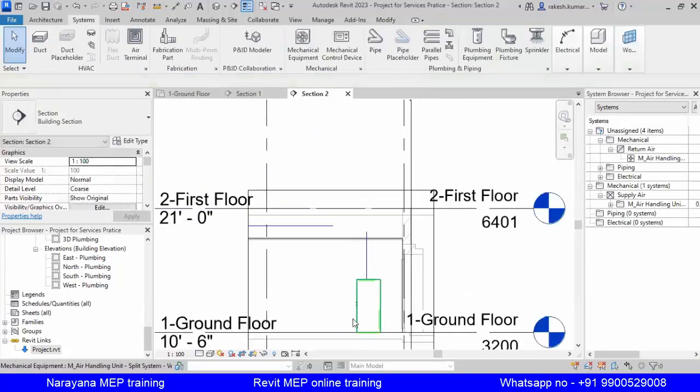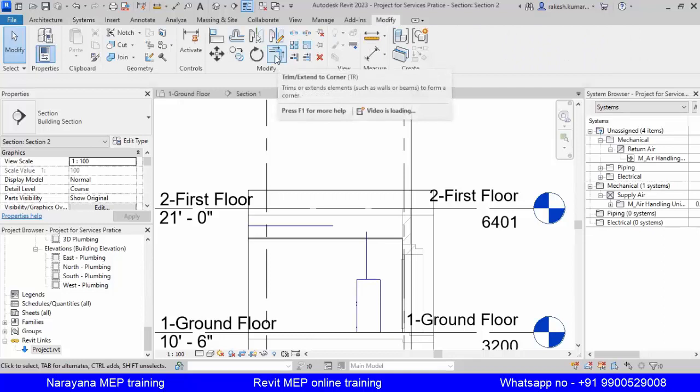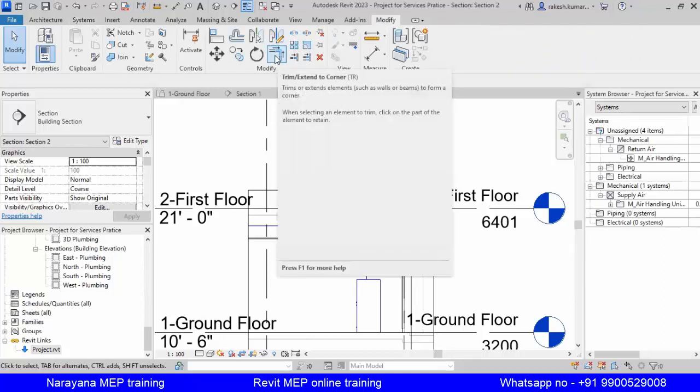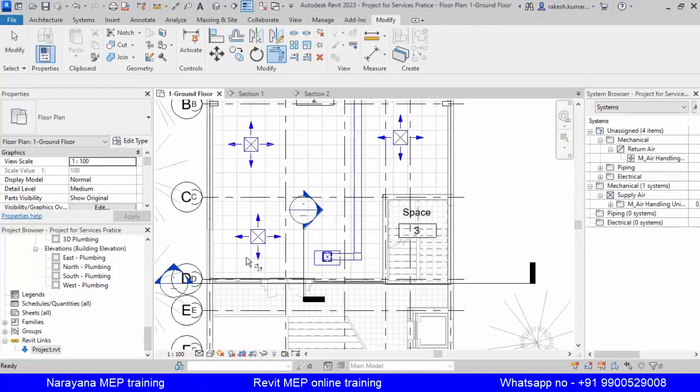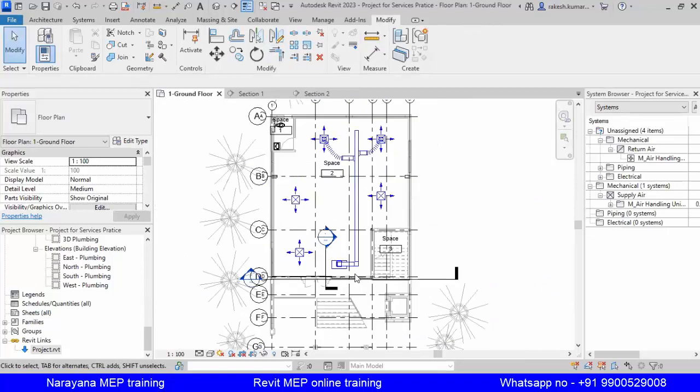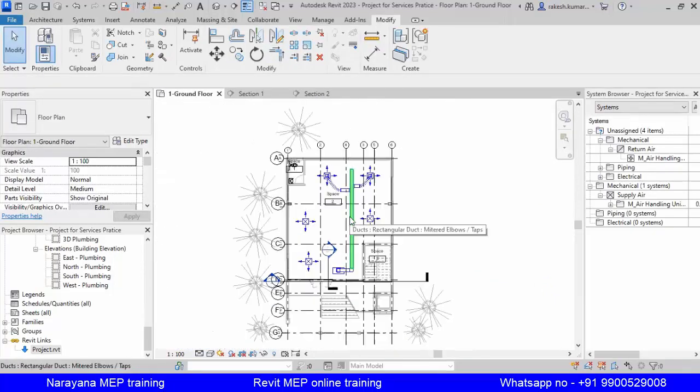Okay, so now the benefit you see here, we are in coarse, for that reason it is looking single. Now another option is there in the modify tab, trim extend. The shortcut is TR. If I click that, both will be connected. See here, all the connection is done.